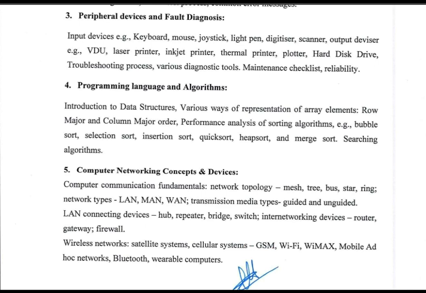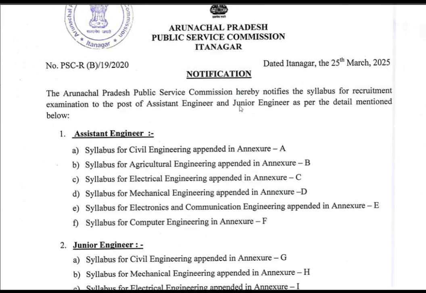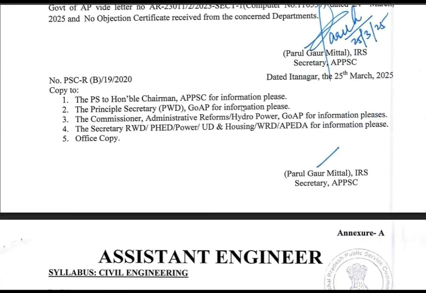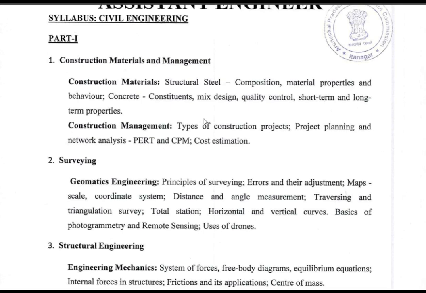So quickly again, I'm discussing mainly the official syllabus of assistant engineer. The assistant engineer first subject is construction material and management. Construction materials means various materials like steel, compositions, materials, bricks, concrete, mix design, short term, long term properties.